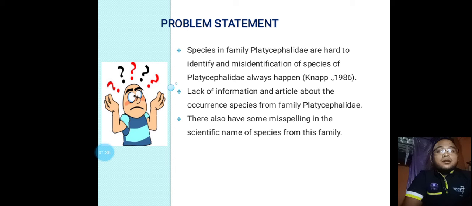Problem statement is: first is species in this family are hard to identify, and misidentification of species Platycephalidae always happen. Next is lack of information and article about the occurrence species from family Platycephalidae in Malaysia, and there also have some misspelling in the scientific name of species from this family.